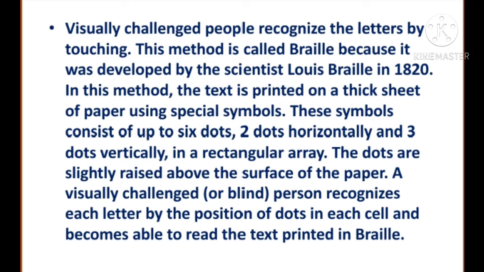In this method, the text is printed on a thick sheet of paper using special symbols. These symbols consist of up to 6 dots, 2 dots horizontally and 3 dots vertically. In a rectangular array, the dots are slightly raised above the surface of the paper. A visually challenged or blind person recognizes each letter by the position of dots in each cell and becomes able to read the text printed in Braille.